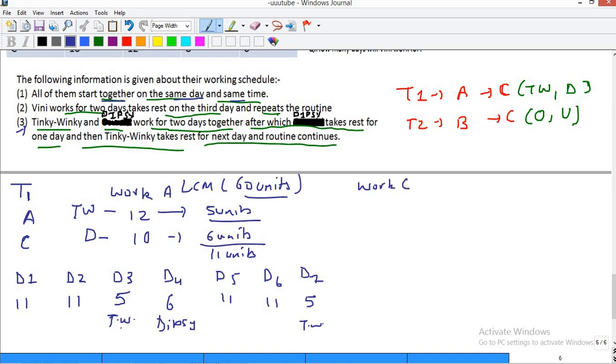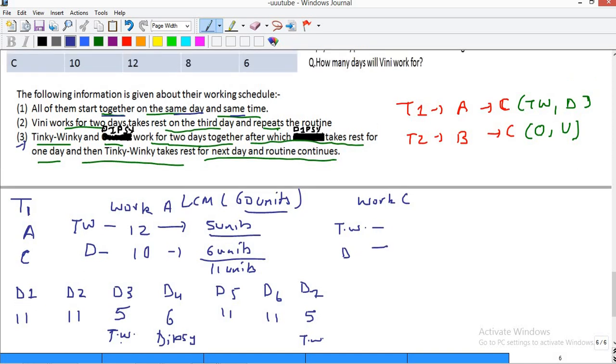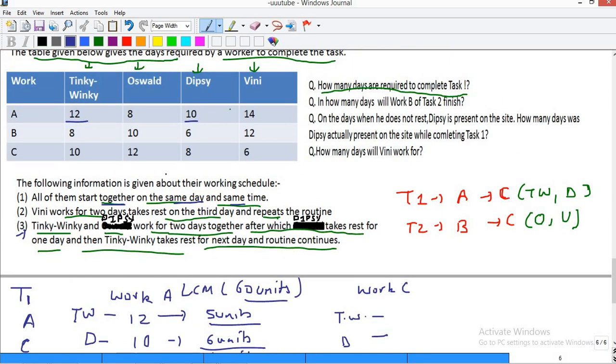For work C, let's see how many days Tinky Winky and Dipsy each take. Tinky Winky takes 10 days for work C and Dipsy takes 8 days. So the LCM is 40. The total work that needs to be done is 40 units. Tinky Winky does 4 units in 1 day and Dipsy does 5 units in 1 day. If they are working together, they will do 9 units in 1 day.